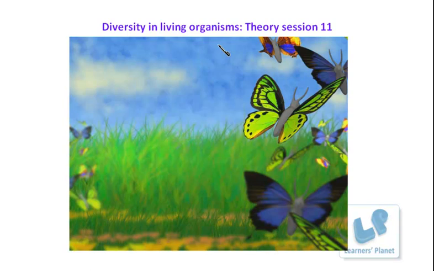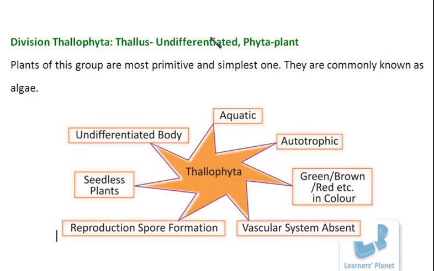In today's session we are going to discuss the basic features of these divisions. So let us begin with the first division, that is thallophyta. So here is the division thallophyta, and this word is comprised of two parts.